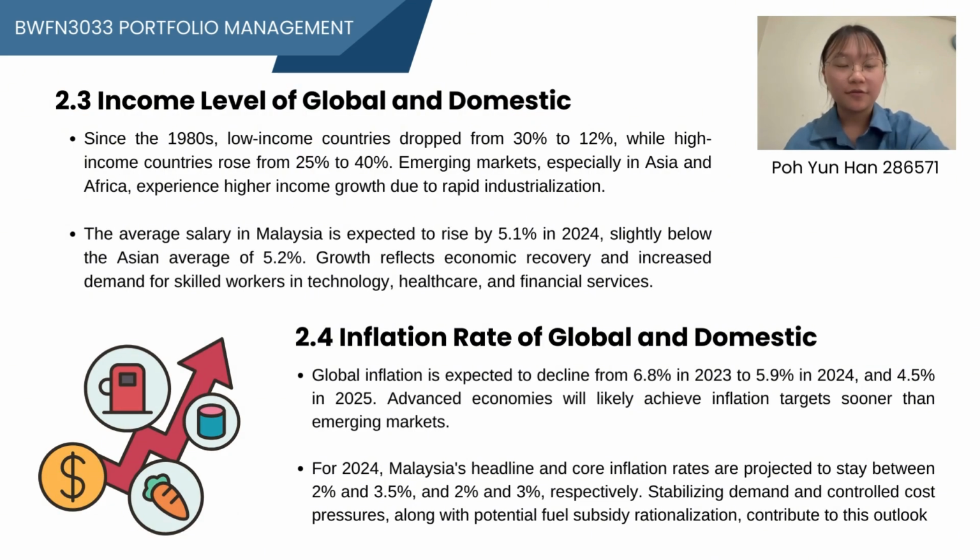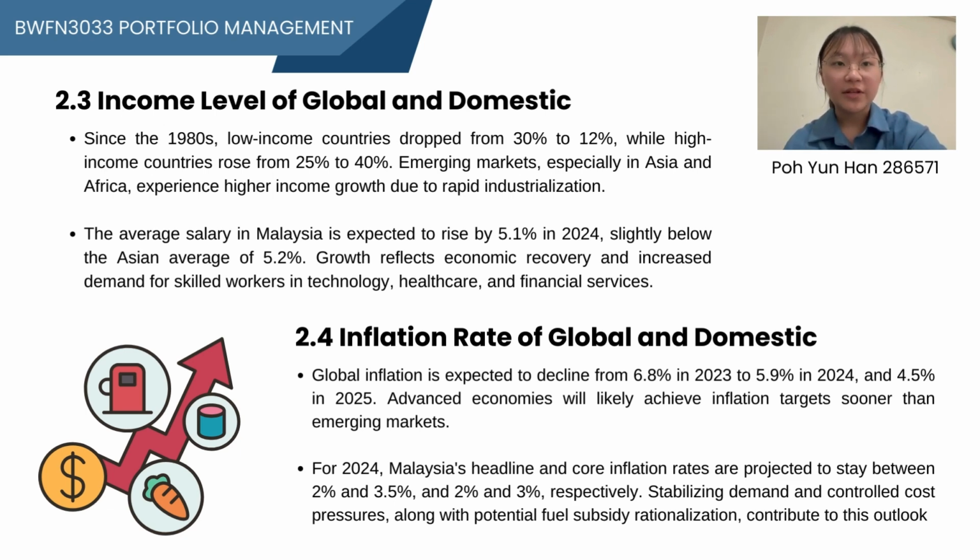Next is the income level of global and domestic. Low-income countries dropped from 30% to 12% since the 1980s, while high-income countries rose from 25% to 40%. Asia and Africa saw higher income growth due to rapid industrialization. However, in Malaysia, the average salary is expected to rise by 5.1% in 2024, reflecting economic recovery and higher demand for skilled workers.